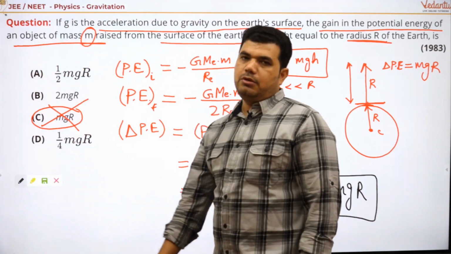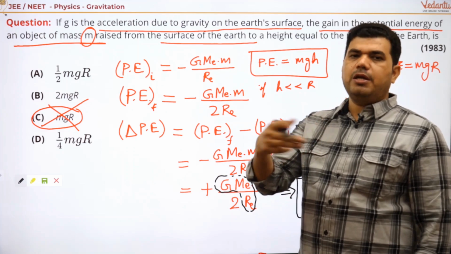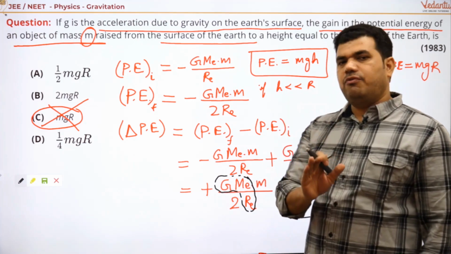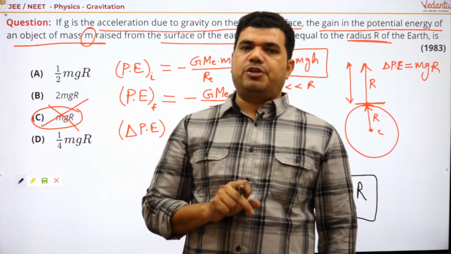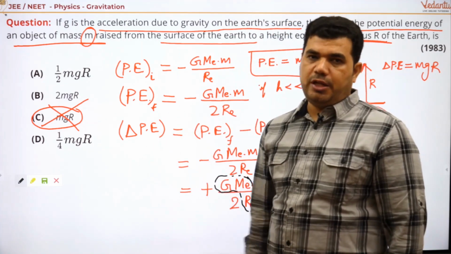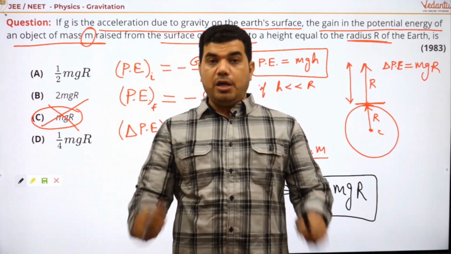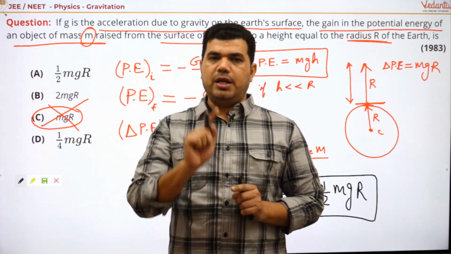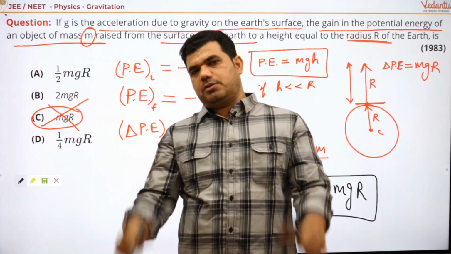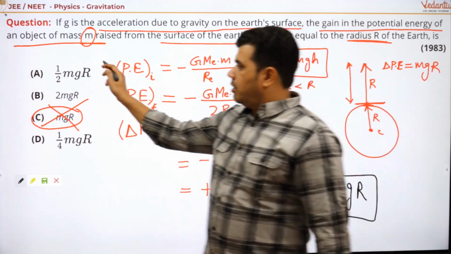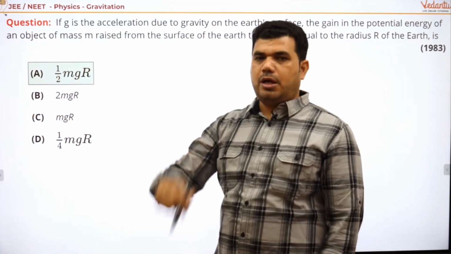Okay, so this is maybe a little bit of a misconception in your thinking. So think carefully and always remember the formula with its specification, because mgh for change in potential energy is applicable only if h is very, very less than R. If not, then it should be solved like this. So let's verify it. Yes, this is the answer, not that.